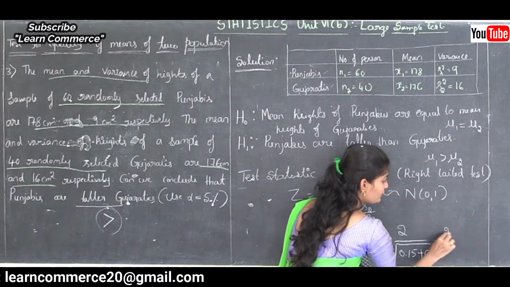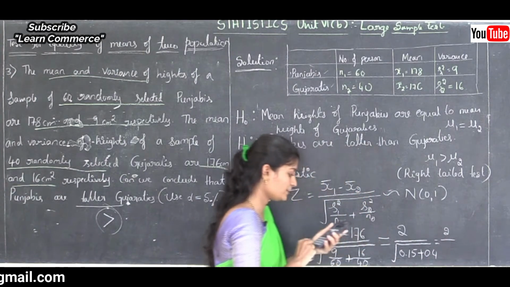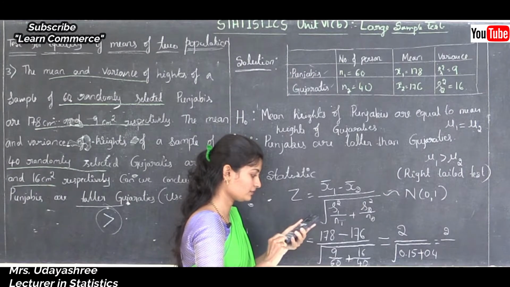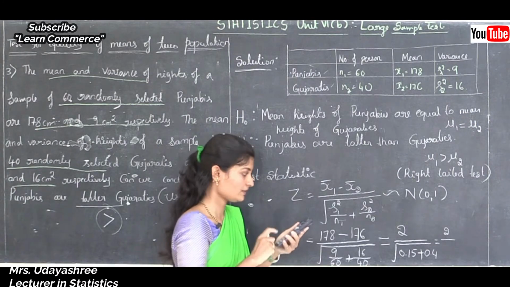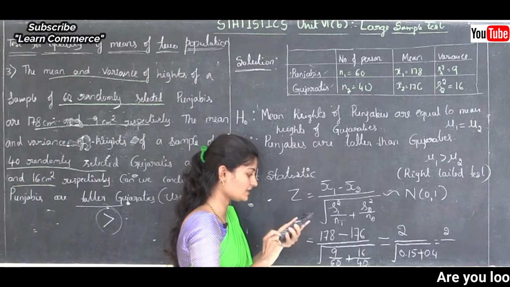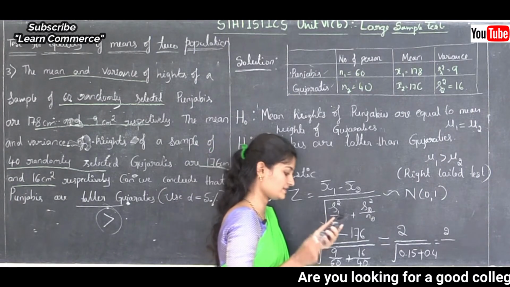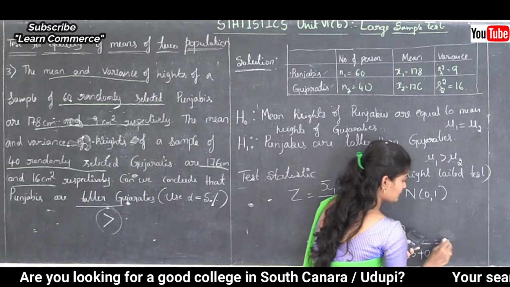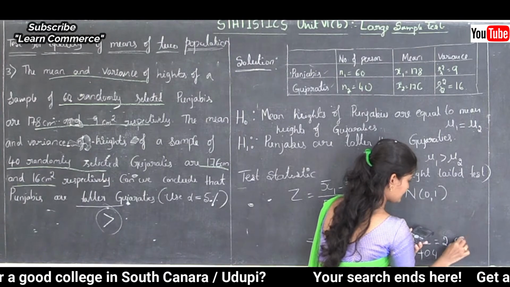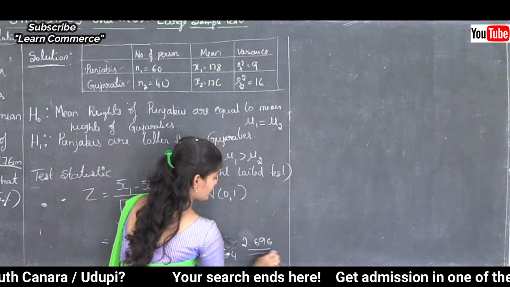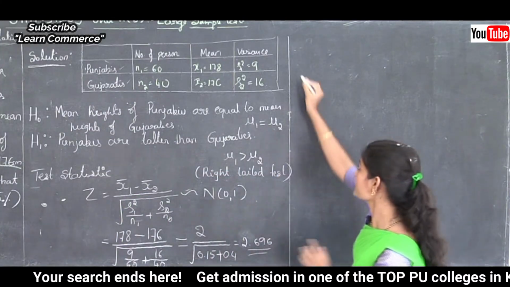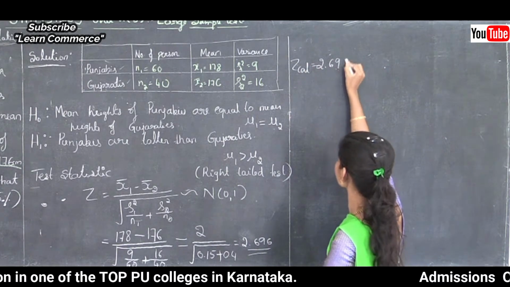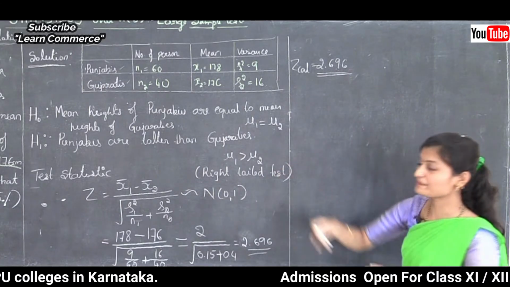This is equal to 2 divided by square root of 0.15 plus 0.4, that is 0.55, and the square root of that is 0.7416. Then 2 divided by that answer is 2.696. This is the calculated answer, so the calculated value is 2.696. Step 3 is over.